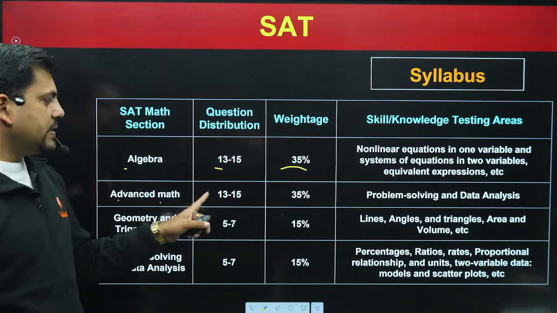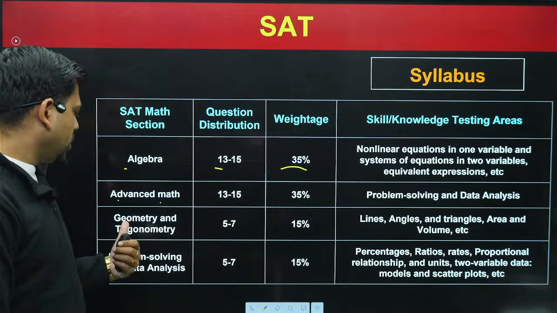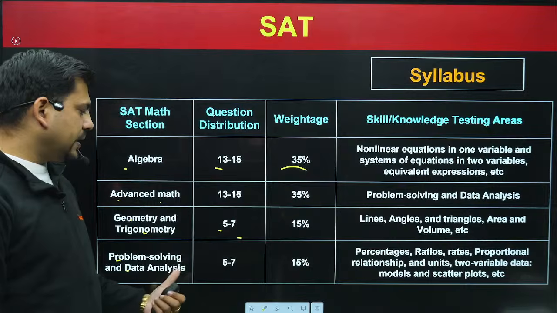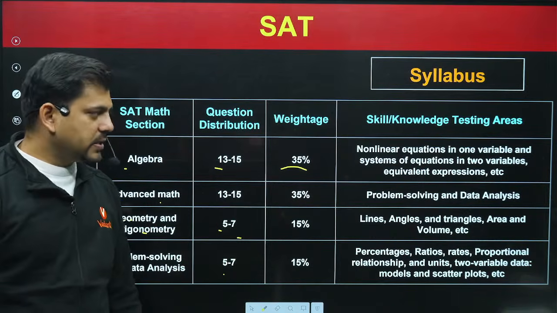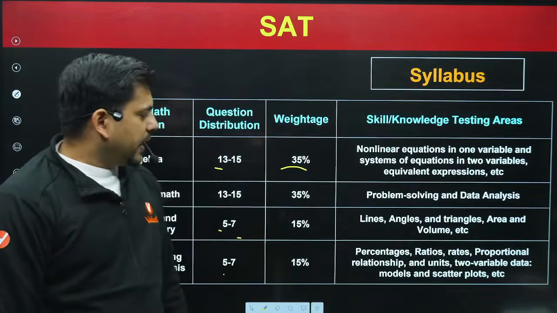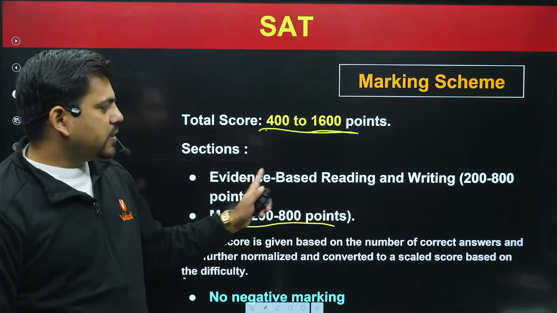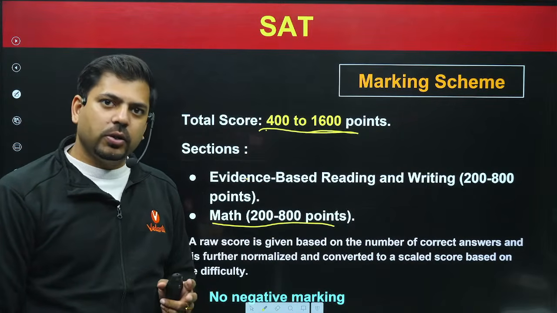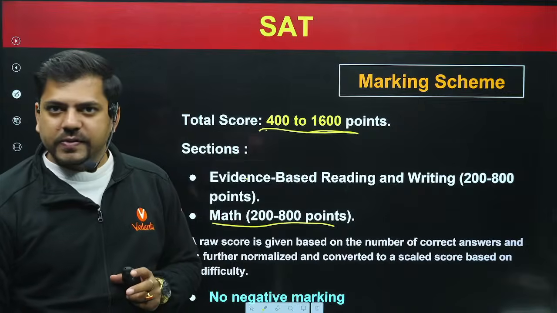Then advanced math is around 13 to 15, 35% weightage. Geometry and trigonometry 5 to 7 questions, 15% weightage. Problem solving and data analysis 5 to 7 questions, 15%. This is the weightage for the mathematics section. Now for the English section, I have already given here evidence-based reading and writing. These passages are readily available on the internet. You can even get previous year questions of SAT on the internet.